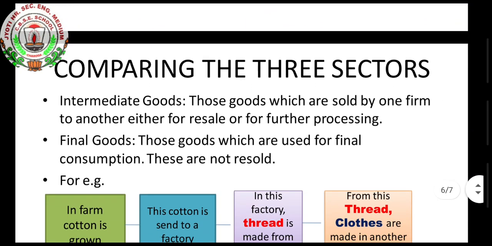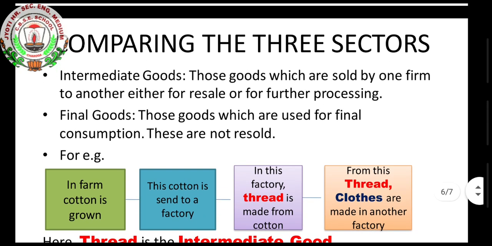Now let us compare the three sectors. How will we compare these three sectors? Intermediate goods. What are intermediate goods? Intermediate goods are those goods which are sold by one firm to another, either for resale or for further processing. That is known as intermediate goods.